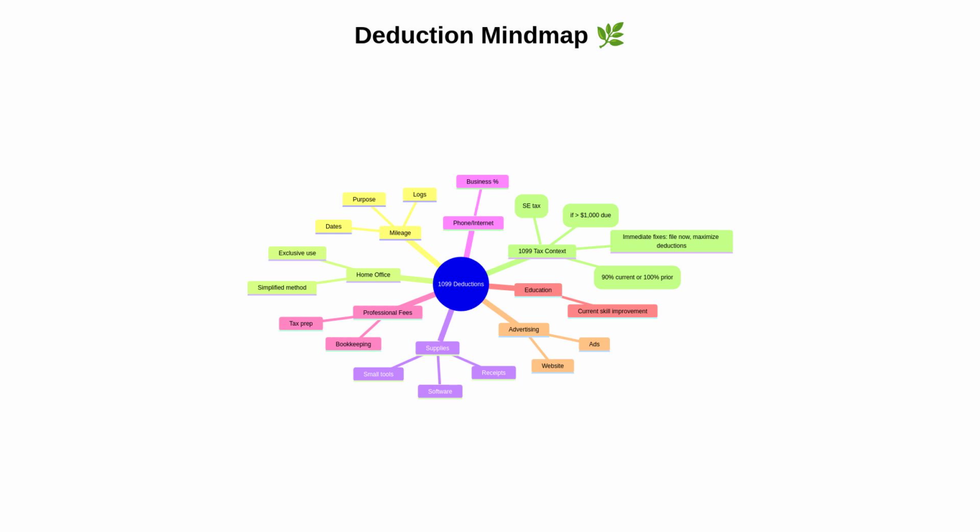With a visual map in mind, let's also see the typical flow of information between you and the tax authority. This sequence diagram shows the real-world flow. The freelancer provides services to the client, and the client pays 1099 income.